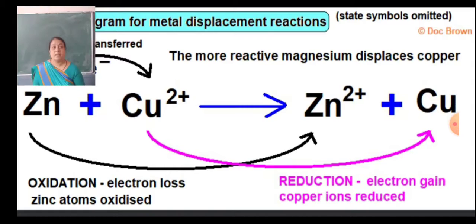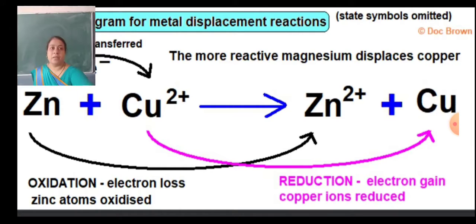When zinc reacts with copper ions, zinc gives up 2 positive charge as Zn2+ and copper is displaced. This is an oxidation reaction, meaning zinc atoms lose electrons. Electron loss means zinc is oxidized. In the reaction of Cu2+ to copper, reduction occurs: electron gain, the copper ion is reduced. So electron gain and loss occur during the metal displacement reaction.